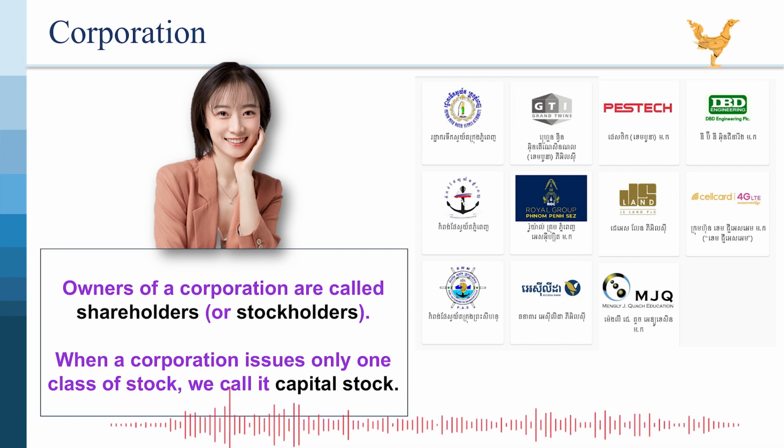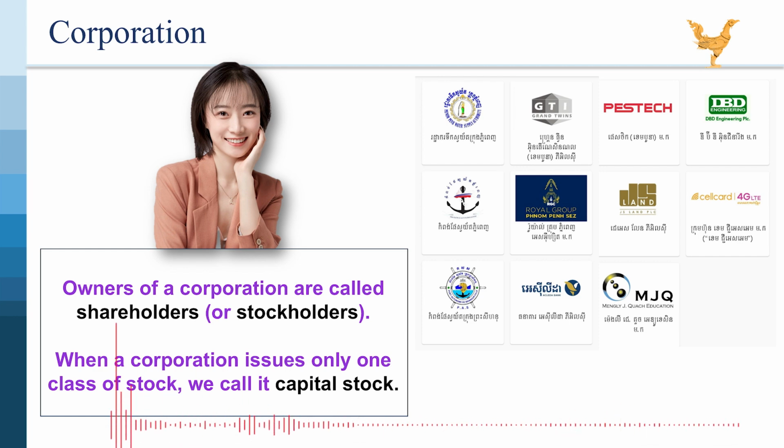Capital stock. This represents the ownership of the company. When a company has only one type of stock, it's called capital stock. This means all shareholders have the same rights and privileges. Some companies have multiple classes of stock, like Class A and Class B, often with different voting rights or dividend structures.